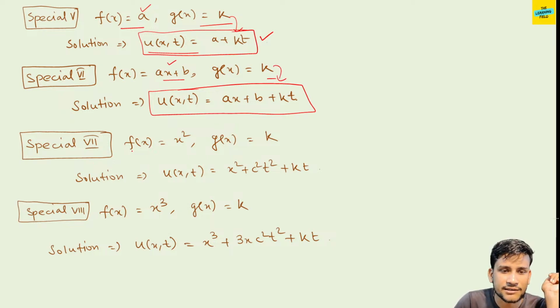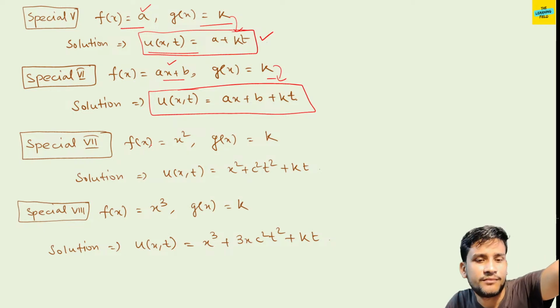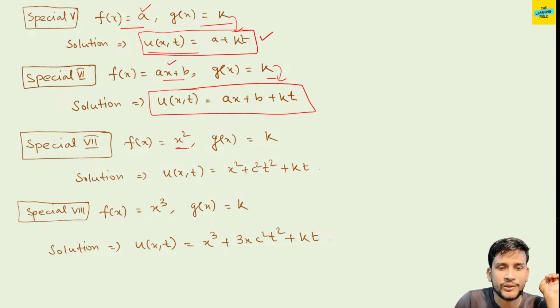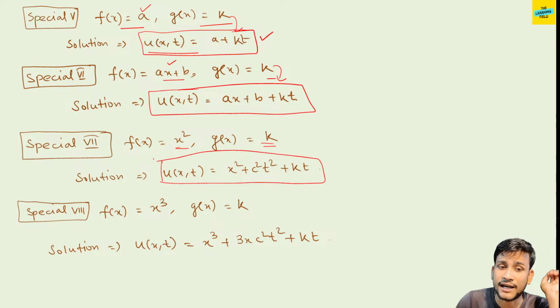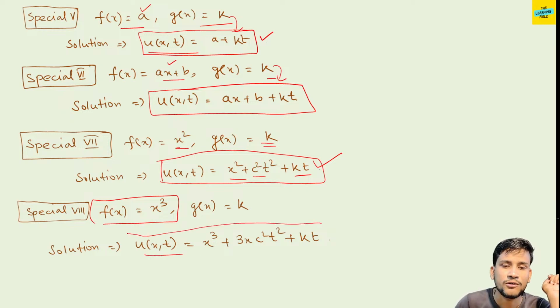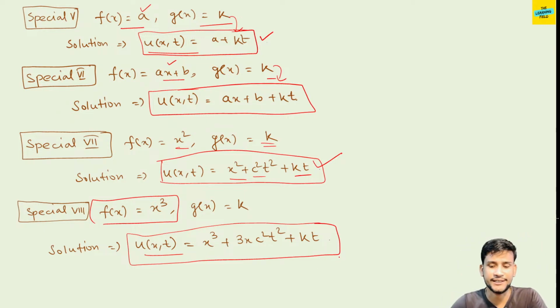Again, if the polynomial is a monic polynomial of degree 2 and g(x) equal to constant, then these are only special cases. I again say that these are not the general case. If this comes, then you can write directly u(x,t) equal to x squared plus c squared t squared plus kt. If f(x) equal to x cube, then u(x,t) equal to x cube plus 3x c squared t squared plus kt. You must remember these things.